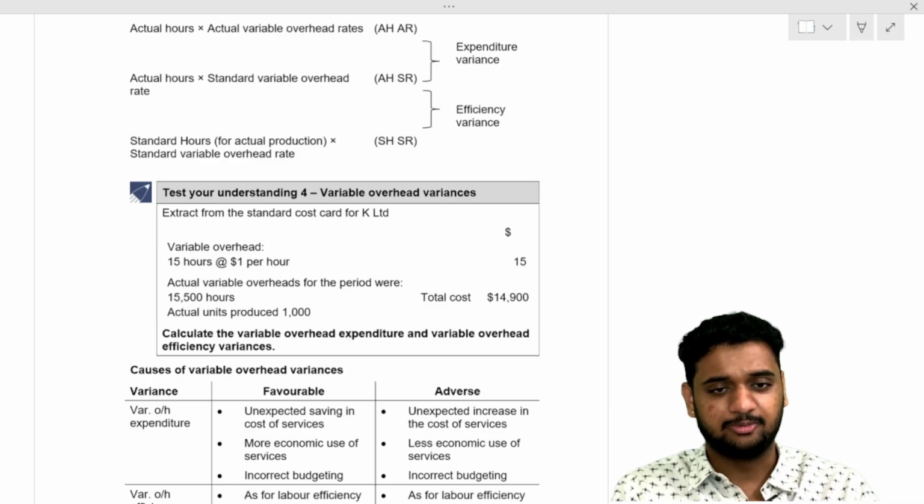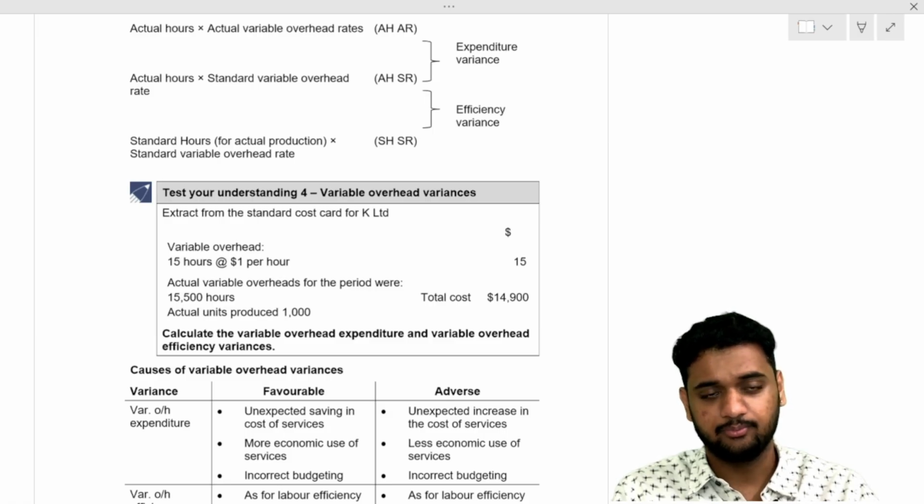What is variable overhead expenditure variance? 620 favorable. Okay.